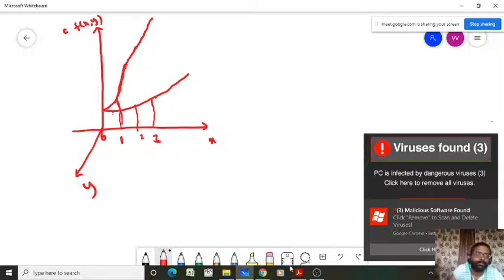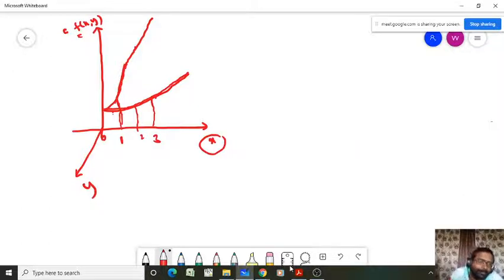Fine. Then suppose the function is varying with respect to x like this. What is meant by the sensitivity of x on the function? Sensitivity of x on the function, is it low or high? ఎవరైనా చెప్పగలరా? Sensitivity తక్కువ ఉంటుందా ఎక్కువ ఉంటుందా ఇక్కడ?